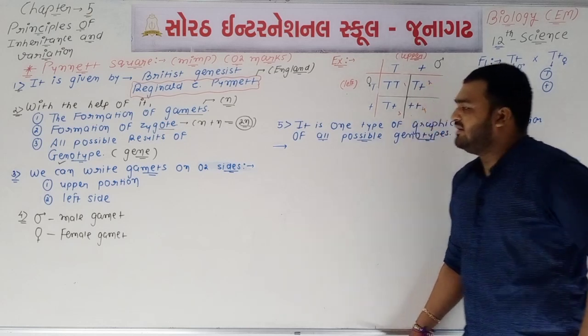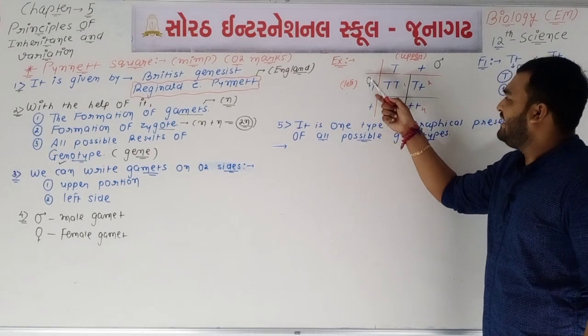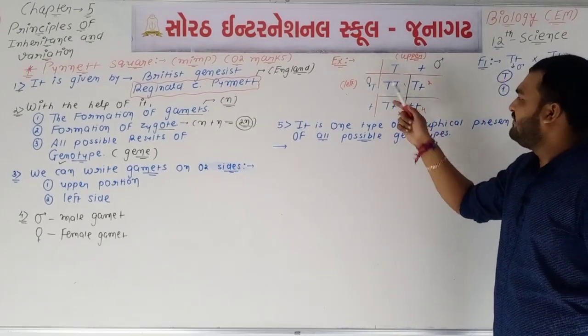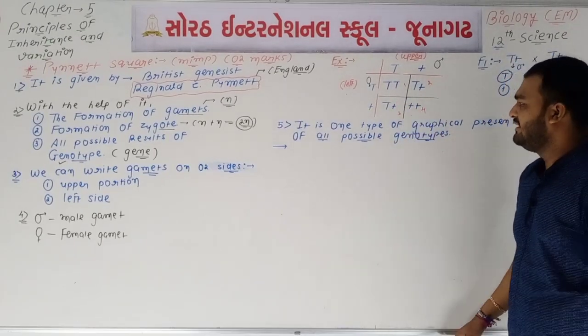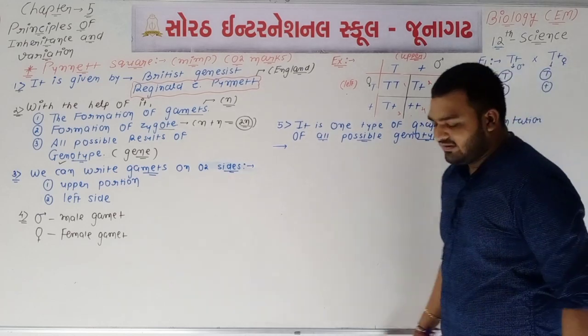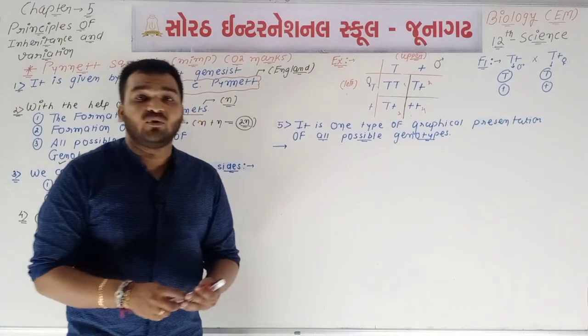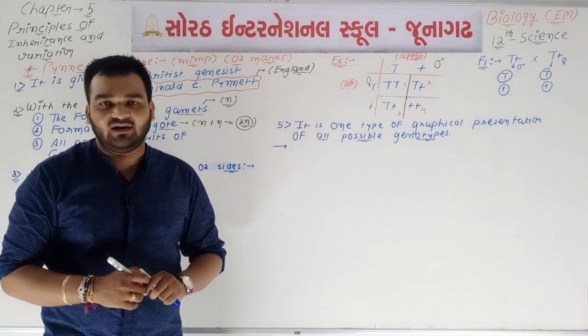We can write the gametes on two sides, at the left side and on the upper side. The signs of male and female gametes will be different. It is one type of graphical representation of all possible genotypes. So this concept is completed.